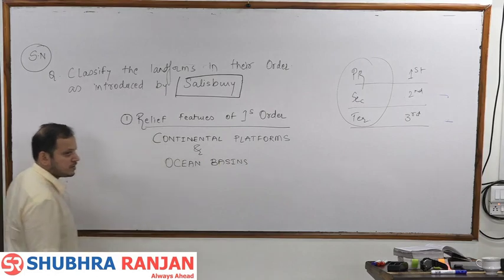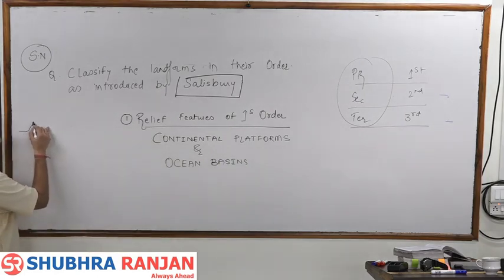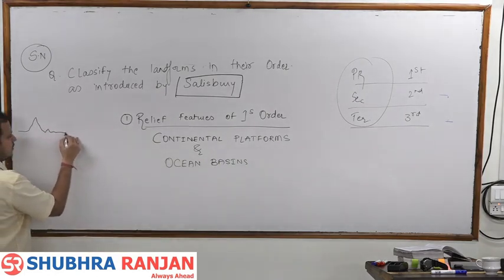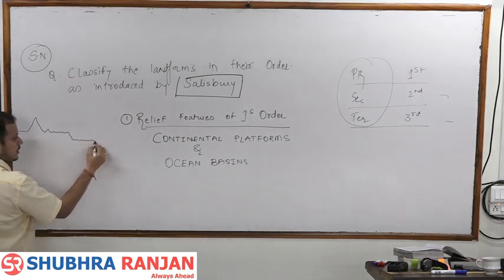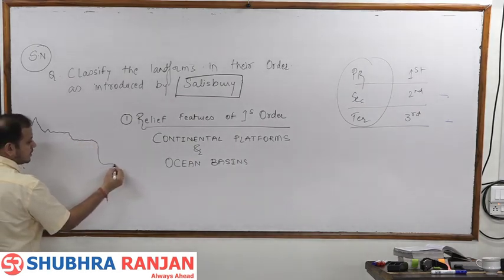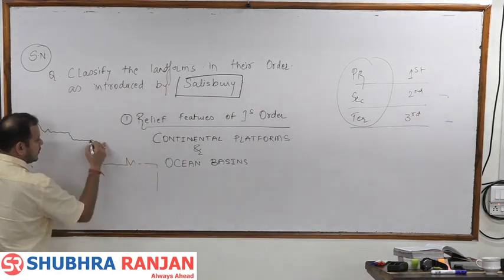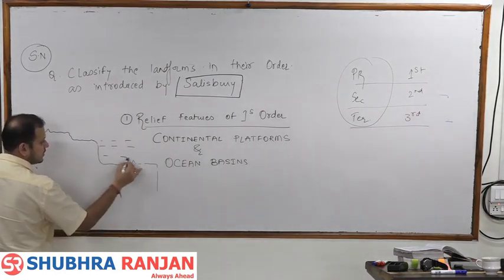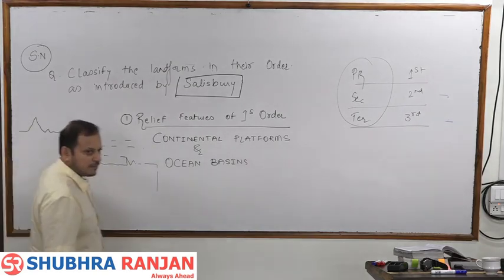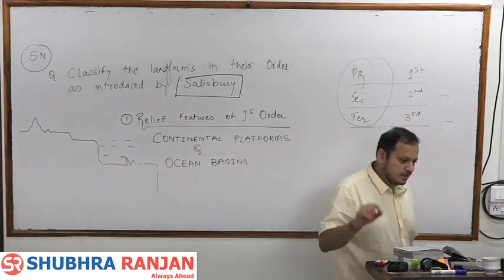Remember, not oceans. Continents: mountains, hills, plateaus, plains. Then the oceanic crust, above which there will be mountains, etc. So we will call this the ocean basins, the land which is below the oceans.